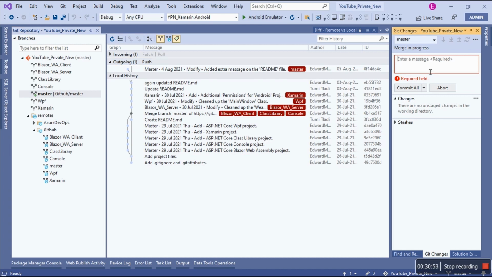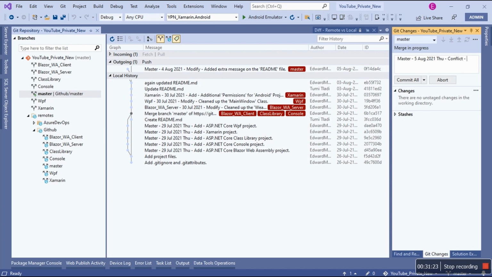Oh, okay. They said merge in progress because I need to write. Oh, let's see. Let's say master again. Now I understand. Master. And then we're going to say today being the 5th of August 2021, and then it's Thursday, and then I'm going to say the action is now conflict.